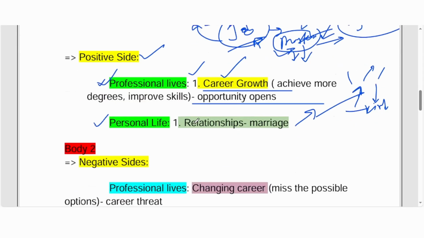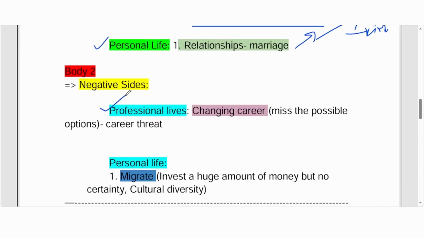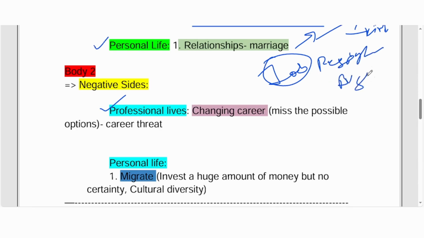So those are the notes. About the negative sides in professional life, she wrote career changing. What some people do is, maybe they're doing a job, good or bad, and they just resign from the job to start something. Maybe they're going to start a new business, a startup, or even sometimes a new job.